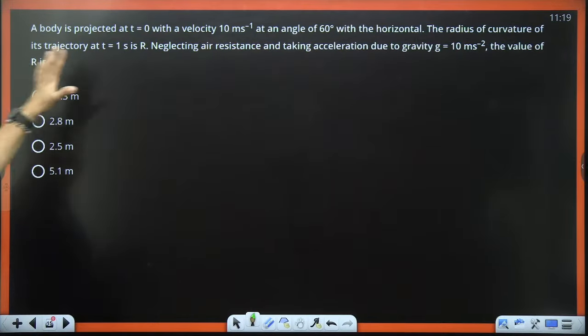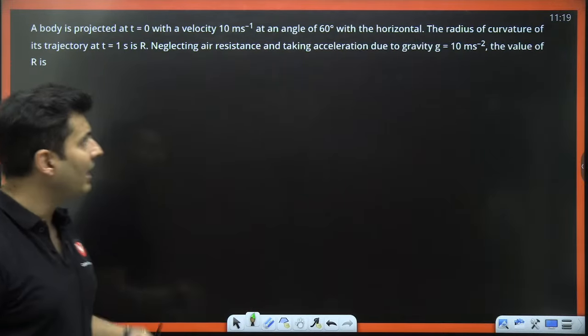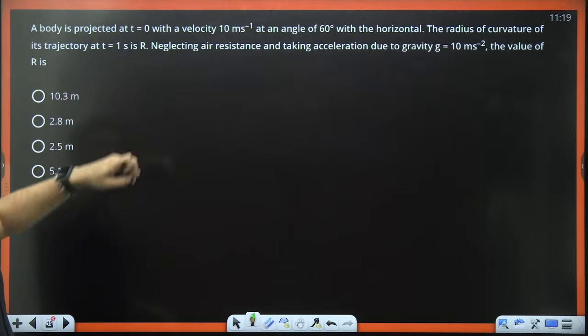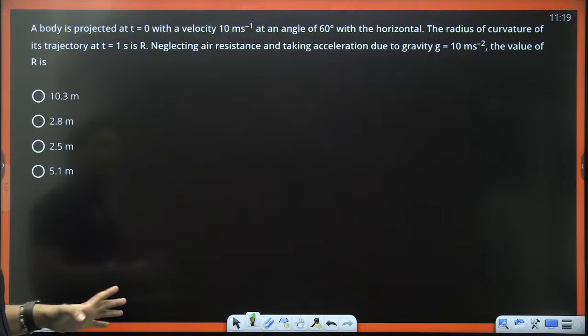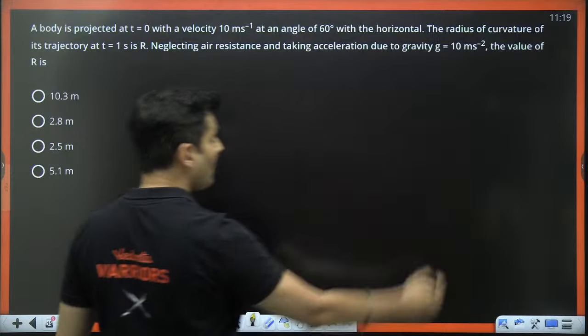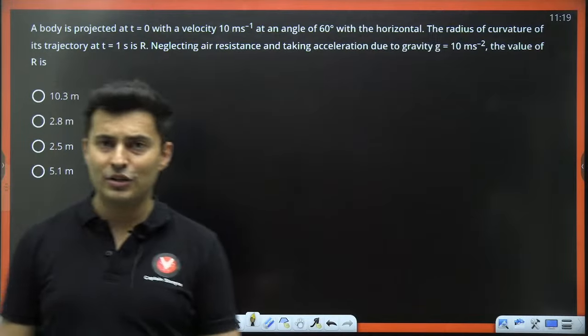Next question. A body is projected with some speed at an angle of 60 with the horizontal. The radius of curvature of the trajectory at 1 second is r, neglecting the resistance. Find the value of the radius of curvature. Okay, very interesting question on radius of curvature.